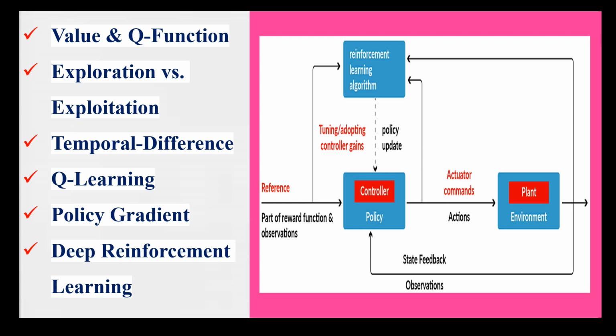Then comes Q function. Now the Q function is the expected cumulative reward for taking a specific action in a particular state and following a specific policy. So in the fashion example, this Q function would estimate the expected satisfaction the client would have if you choose a specific outfit, taking into account the client's body type, occasion and personal preference. Then comes exploration versus exploitation.